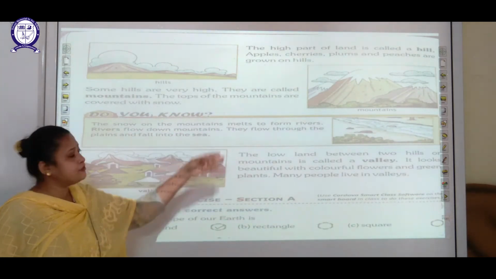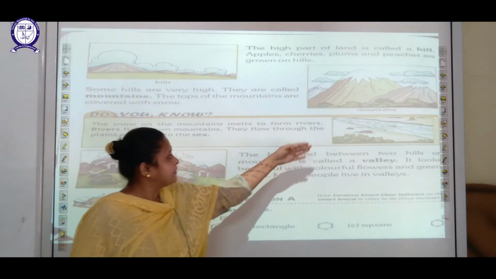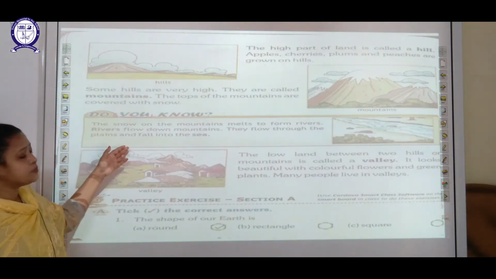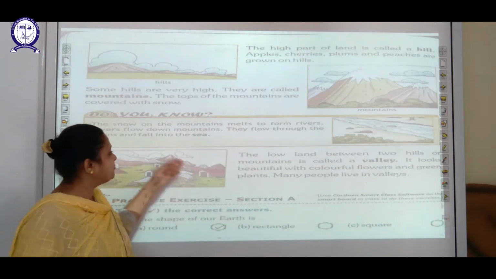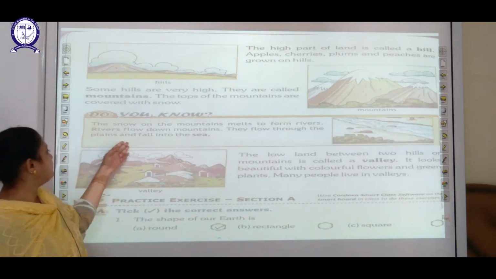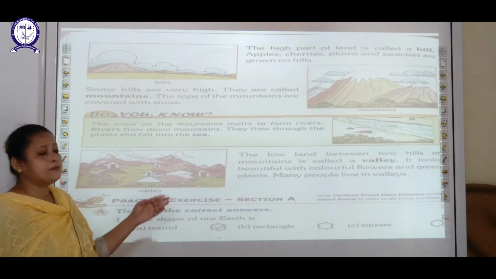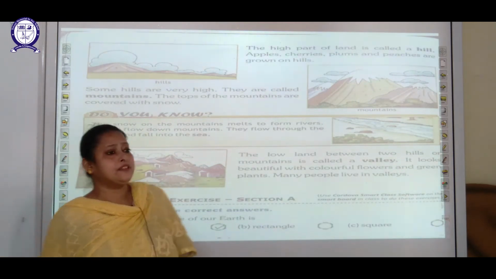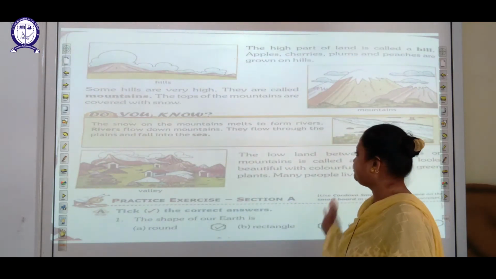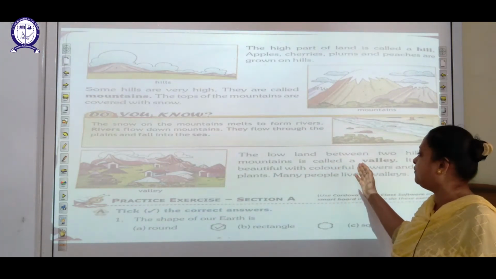The tops of mountains are covered with snow. Do you know the snow on the mountains melts to form rivers? Rivers flow down the mountains, flow through the plains and fall into the sea. The lowland between two hills or mountains is called a valley.